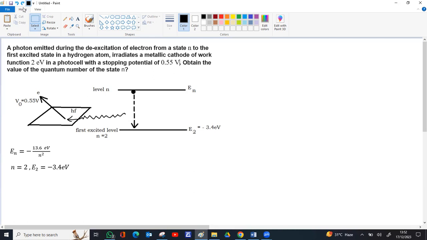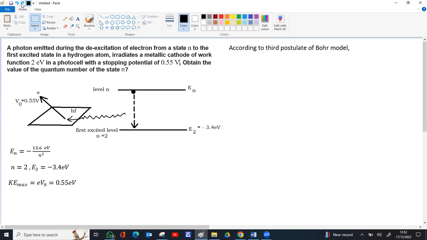We have a relation for kinetic energy maximum. Kmax in photoelectric emission is eV0, 0.55 times e, so 0.55 electron volt is the Kmax. So we got the Kmax for this particular electron released.